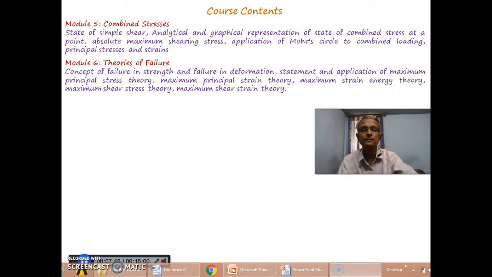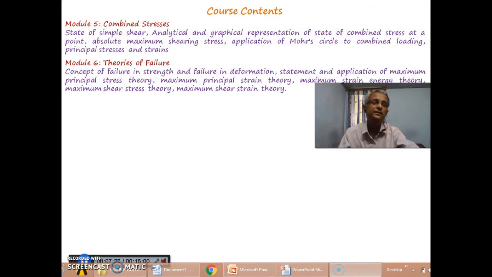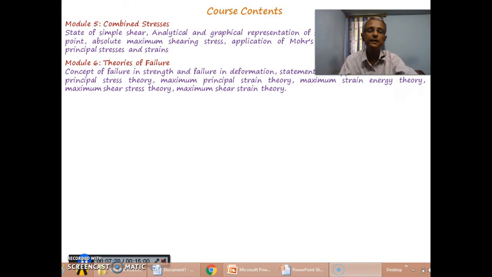These are the theory of maximum principal stress, maximum principal strain, maximum strain energy, maximum shear stress theory, maximum shear strain theory. So all these theories, there are a total of 6 theories. These 6 theories and numericals regarding them we are going to study in module 6, theories of failure.